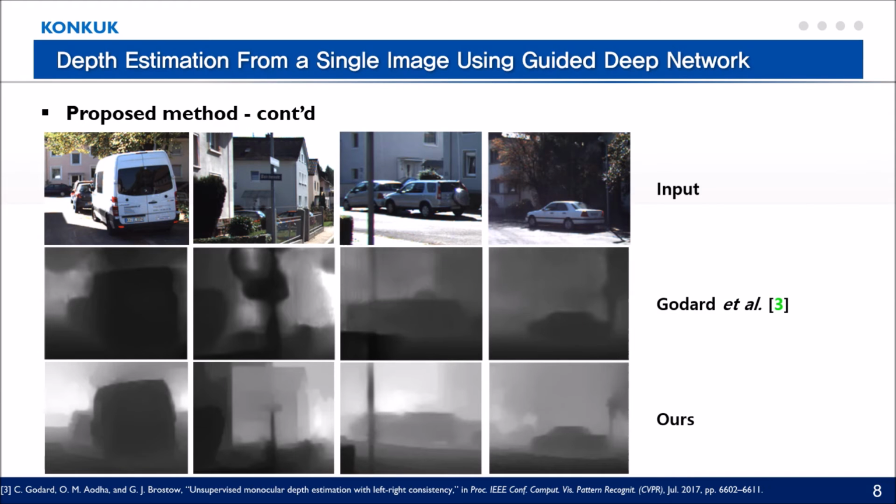This is the comparison result between Godard and our method on the KITTI dataset. Each image is from the test split and the network had never seen the data. As shown in the results, depth boundaries are clearly restored by the proposed method, whereas the previous method often yields blurry outputs.